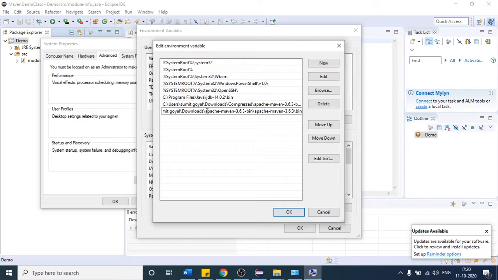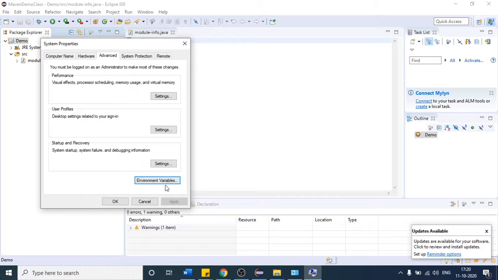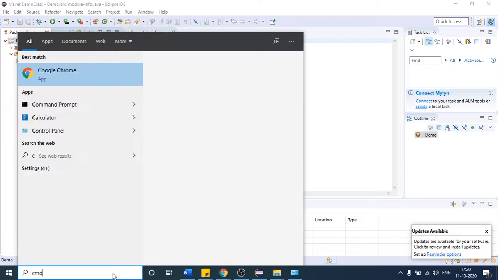As you can see, I am already having it. You can see on the top of it I am already having it. So after that you have to press OK, but I will now press cancel because I am already having it. So these are the two things you have to do, and after that click on OK. Once you have done with that, let us check whether the Maven is successfully installed or not.